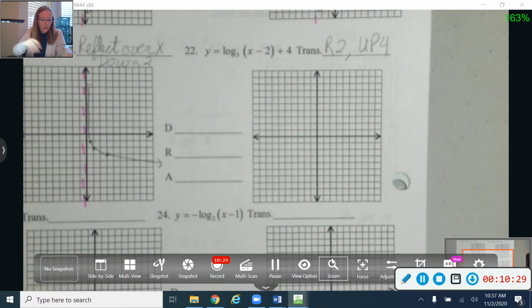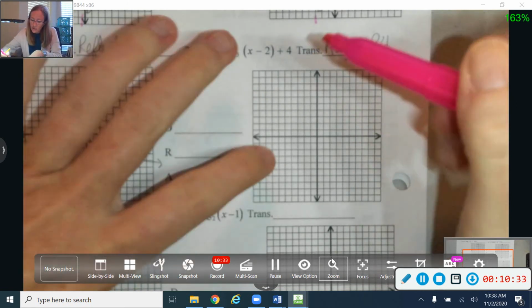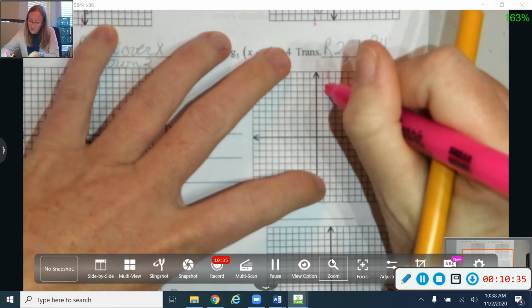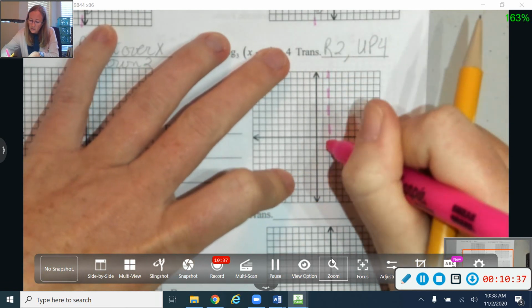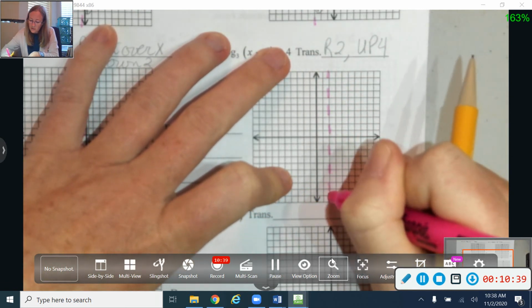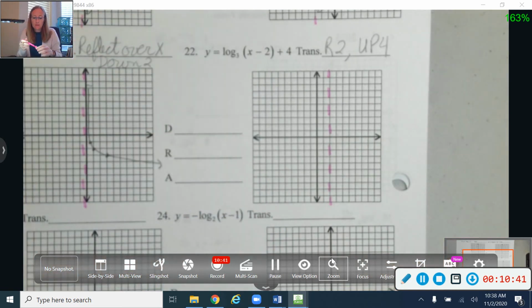Okay, again, a move right and left is what's going to affect my asymptote. So let's grab our highlighter, and I'm going to move that thing to the right 2. So that's going to be right here. Here's my vertical asymptote this time.